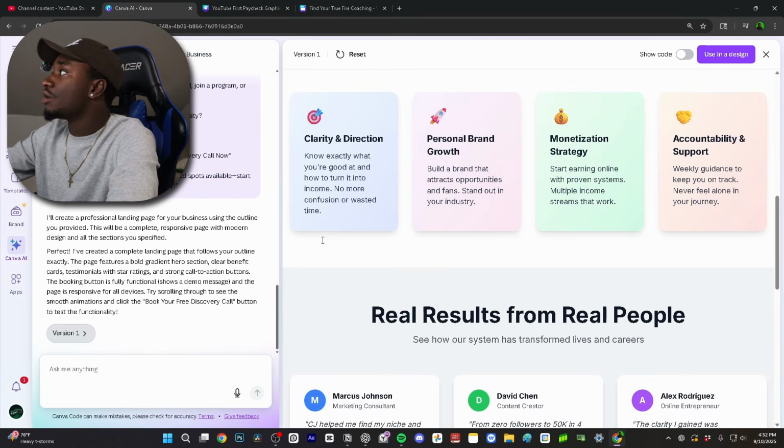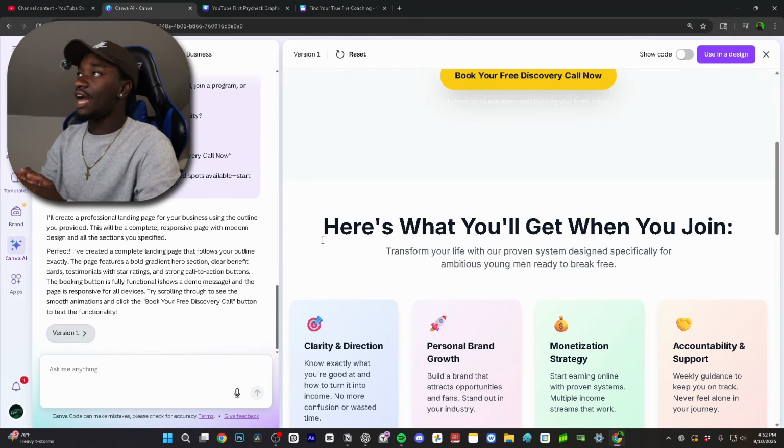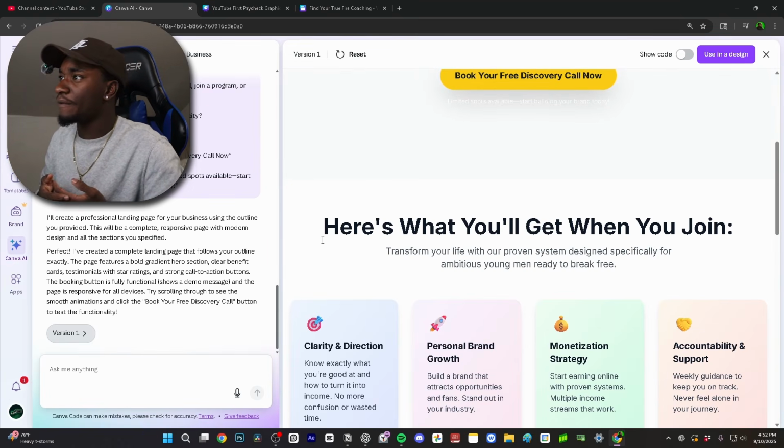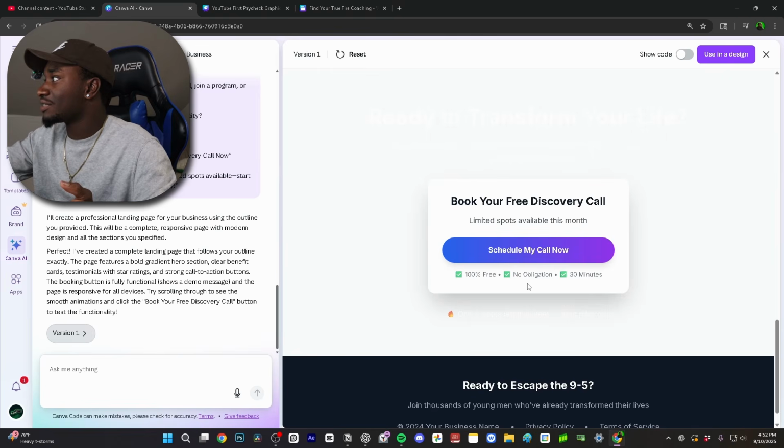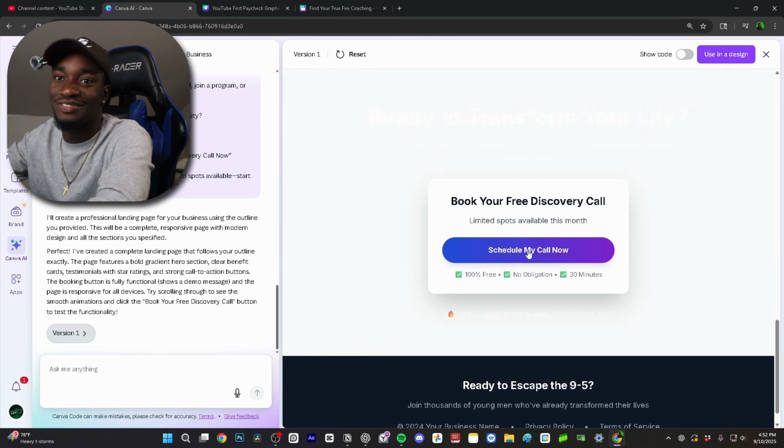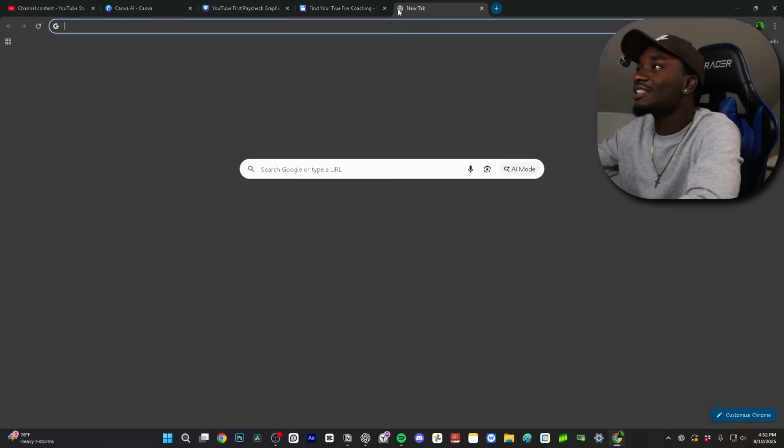This is so cool. So I'm going to show you guys some of the stuff that I did. I had to figure out a little bit, okay, this is cool, but how do I make these buttons work? Because you can press the book your discovery call now. It brings you down here. Now you click, nothing works because you don't have a discovery call, right? It's not hard at all.